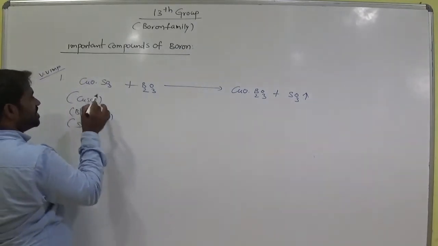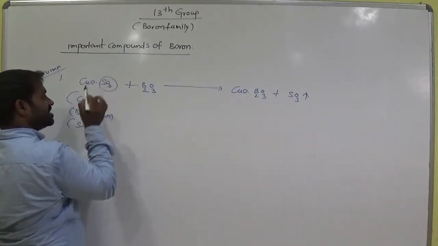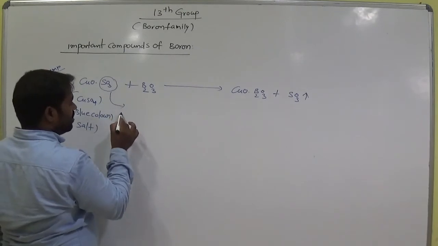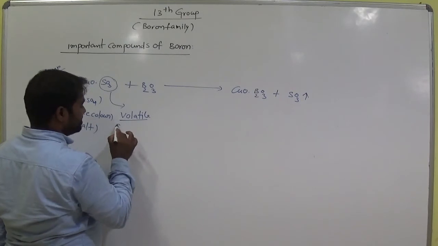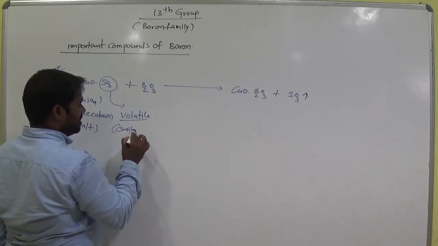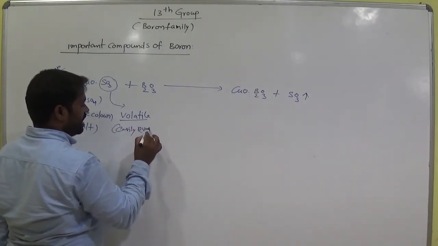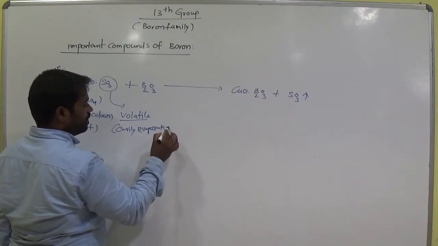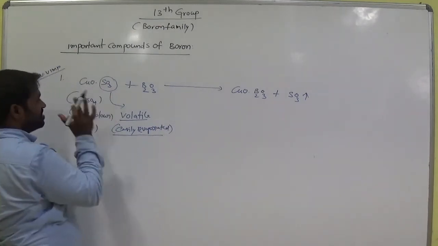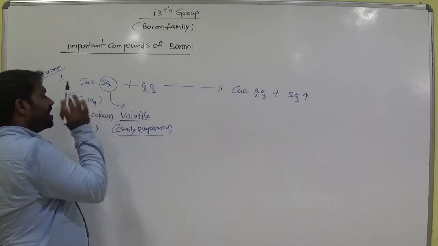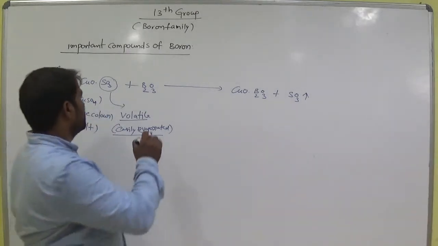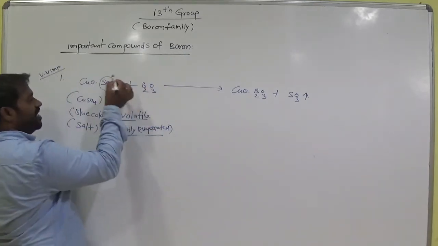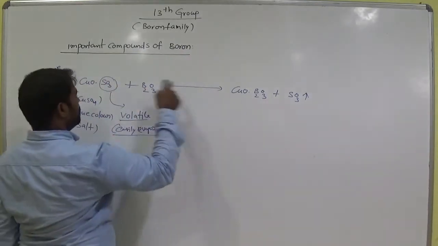Now in this copper sulfate, the sulfur trioxide SO3 is volatile in nature. Volatile means easily evaporated. In this salt, this SO3 part is called the volatile part. So B2O3 joins in this place, with CuO as usual.